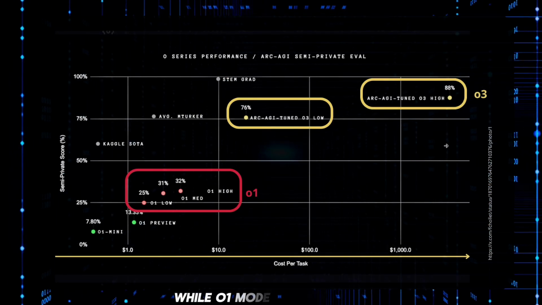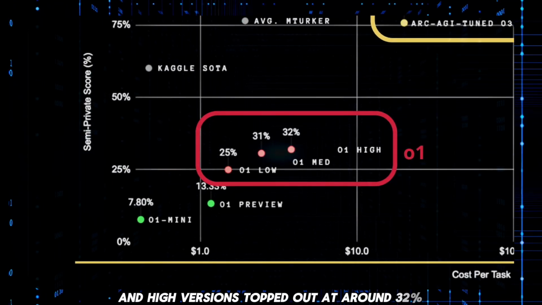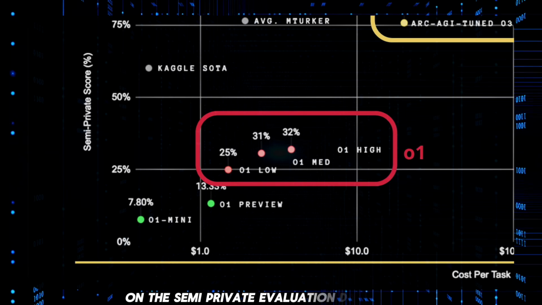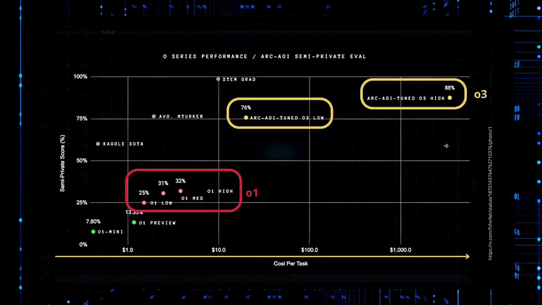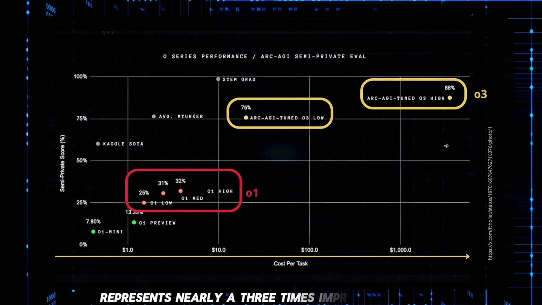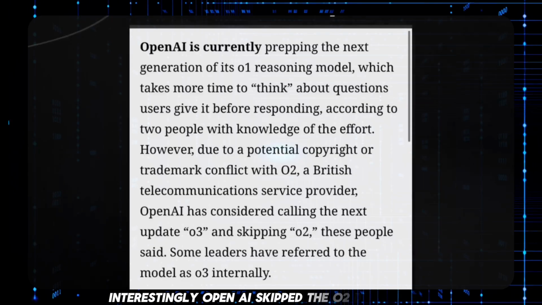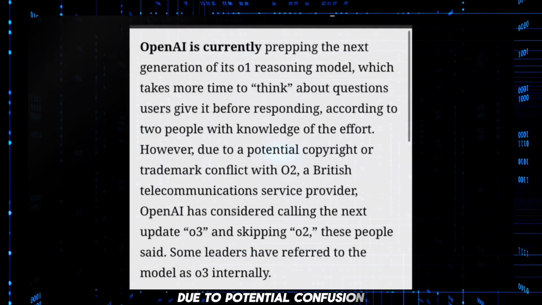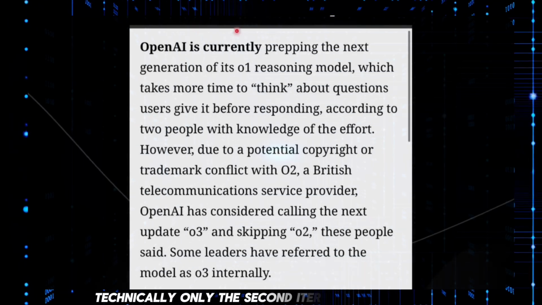While O1 models, low, medium, and high versions, topped out at around 32% on the semi-private evaluation dataset, O3 more than doubled this performance even in its low compute mode. The jump to 87.5% in high compute mode represents nearly a 3 times improvement over the best previous results. Interestingly, OpenAI skipped the O2 designation due to potential confusion with a British mobile service provider, making O3 technically only the second iteration in this series.